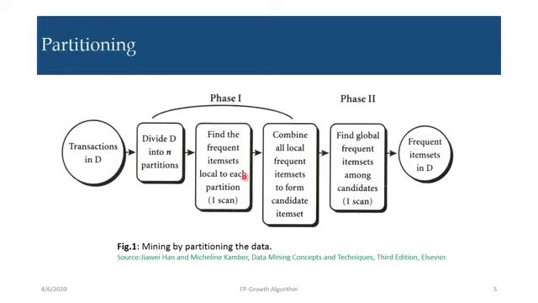So here you can partition the database into n partitions. In every partition, we can get the frequent item sets, the candidate item sets. Then we can merge or compare them, and find the global frequent item sets among the candidates by one scan. Now the final result is the frequent item sets in database D.